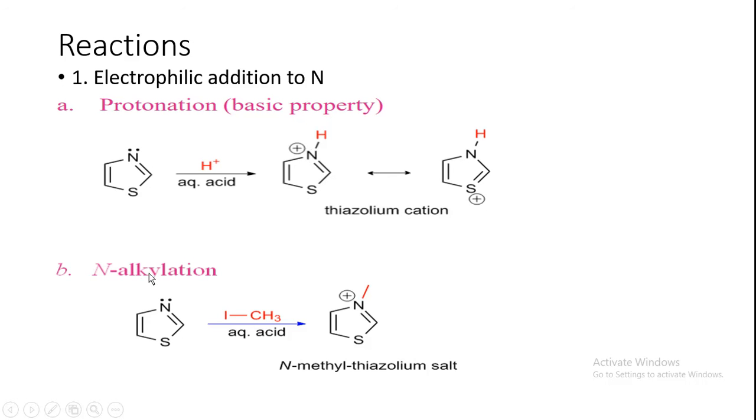Then next, alkylation. Alkylation will take place at the nitrogen. It is also electrophilic addition. So your CH3 will always be electron deficient, it will require electrons, so that will attack the nitrogen present in the thiazole to form N-methyl thiazolium. So this is the overall reaction, and this is an alkylation.